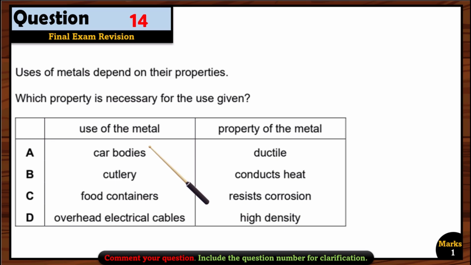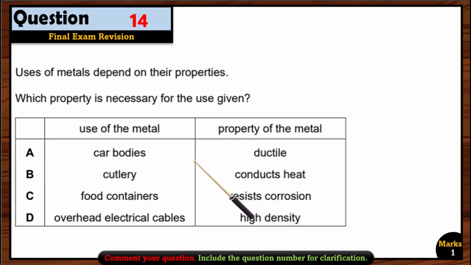You have to memorize the metal uses and then which property makes it useful. That's also something you have to memorize. So first of all, why are they used in car bodies? Because they are malleable. You can make any shape, right? But ductile means they can be made into any wire shape. So car bodies are not wire.